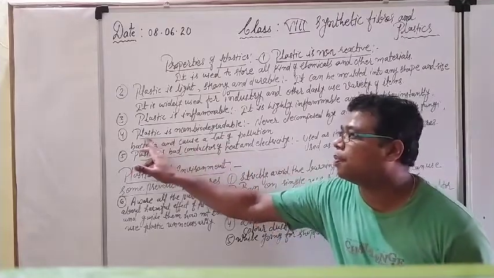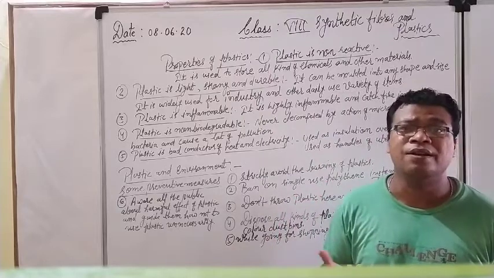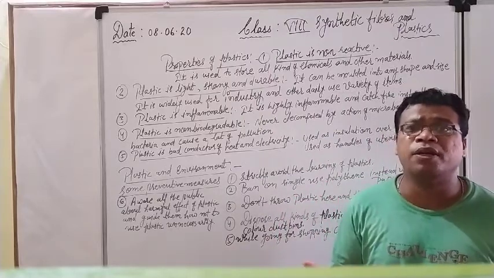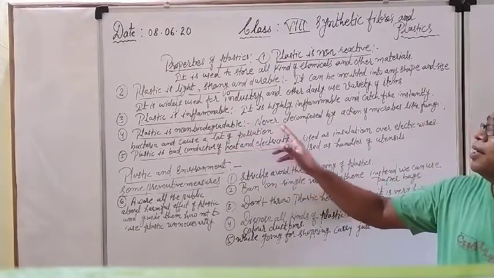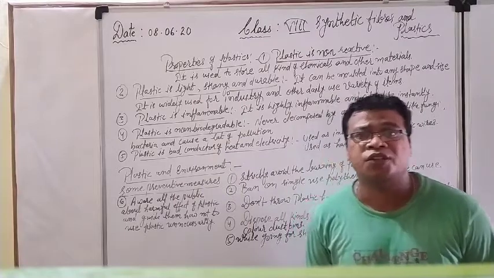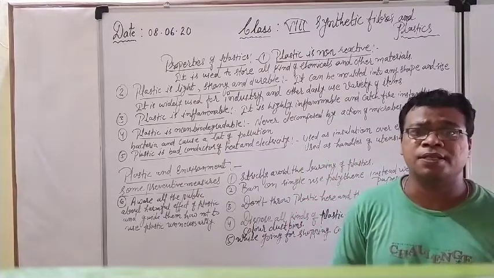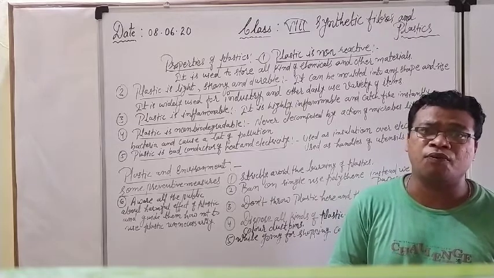Next property, plastic is non-biodegradable. This is also a disadvantage of plastic. What is the meaning of non-biodegradable? You can understand, it is never decomposed by the action of microbes like fungi and bacteria. Plastic is a non-biodegradable substance, and because of it, it can never be decomposed by the action of microbes like